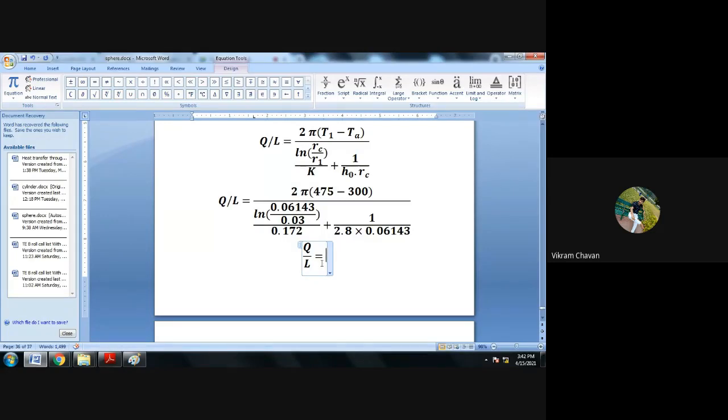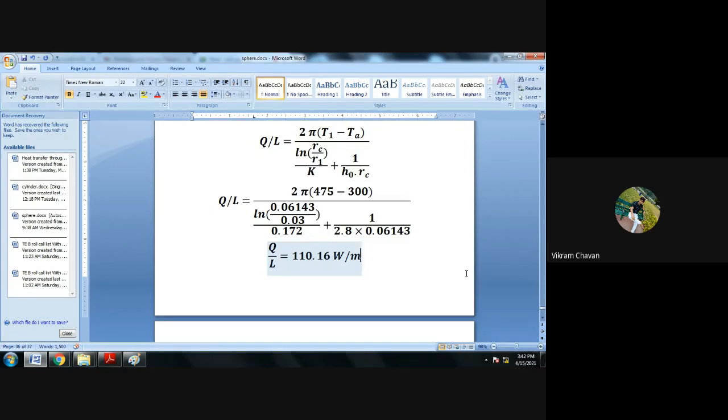Okay, 110.16. Okay, that is the correct value. 110.16, and unit will be watt per meter. Correct. Is there any another opinion? 110.186. Okay.